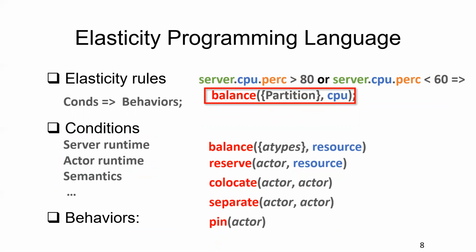It means it will balance the workload for the CPU resources, which will migrate actors from overloaded servers to idle servers. Now we have 5 different behaviors in our prototype. Except balance, we also have collocate, which will collocate 2 actors on the same server.